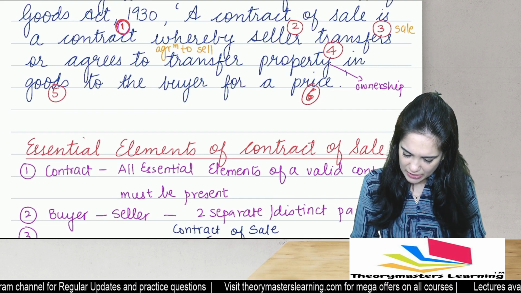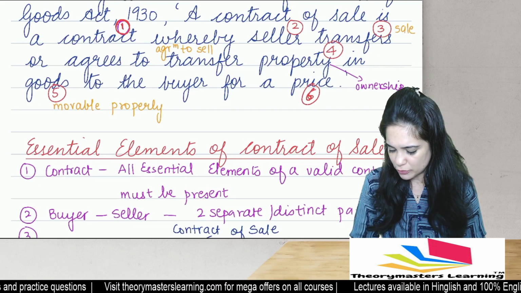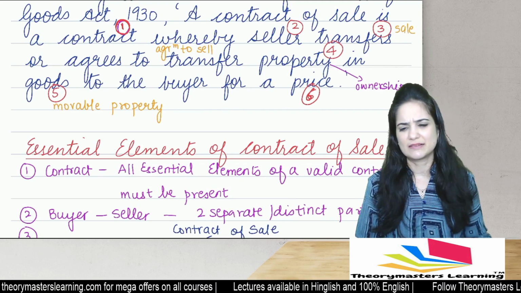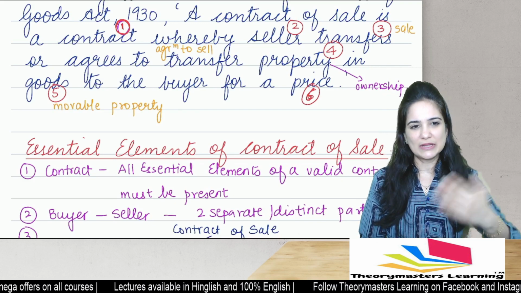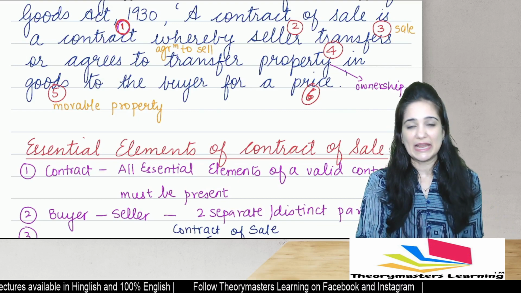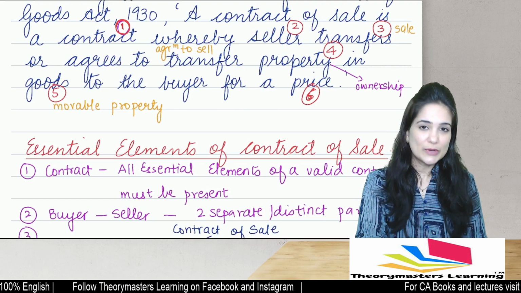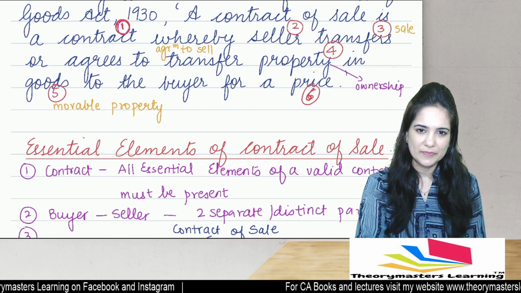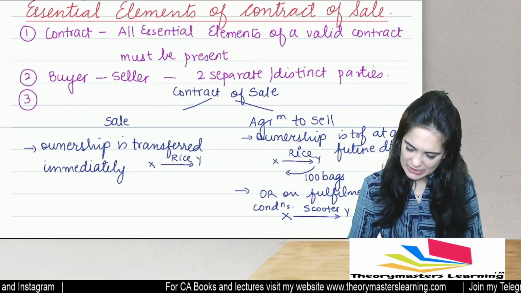Goods means every kind of movable property. What is the meaning of the word movable? Movable means you can transport it from one place to another, like rice, wheat, machinery, computer, mic. Laptops, they are movable. So Sale of Goods Act applies to only movable property, something which can be transported from one place to another. Price, this is the most important element of a valid contract. Let me include all this in our list.